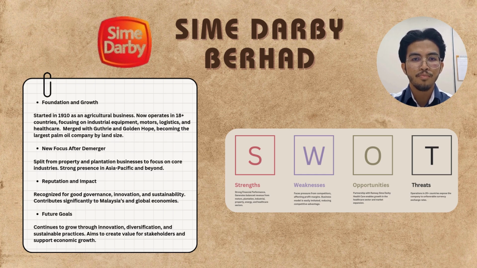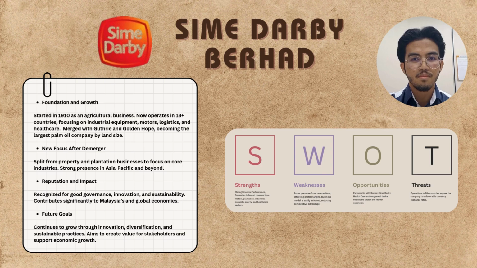Business model is easily imitated and reducing competitive advantage. For opportunities, Sime Darby partnership with Ramsay Sime Darby Healthcare enables them to grow in the healthcare sector and market expansion. And the last one is threats, which is operations in 20 countries expose the company to unfavorable currency exchange rates.